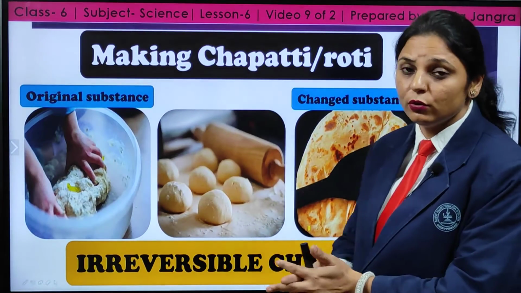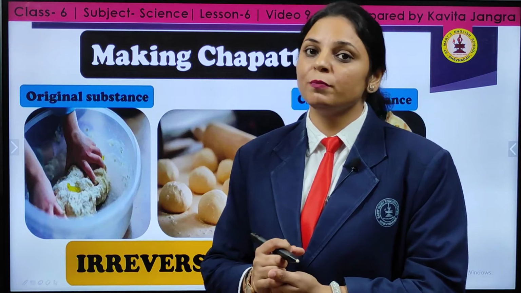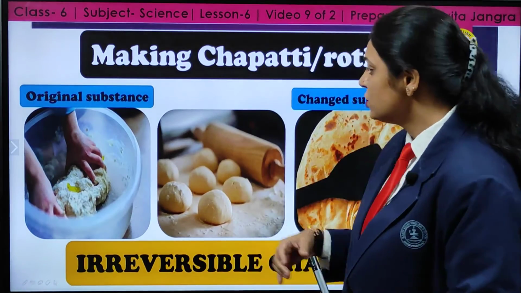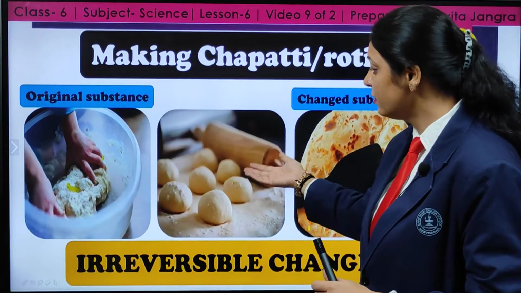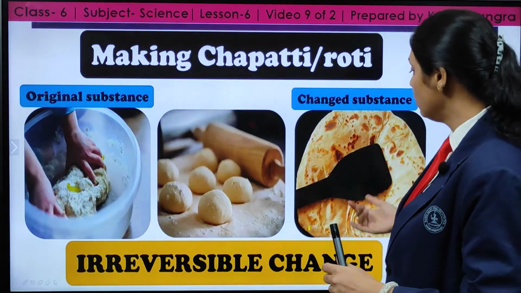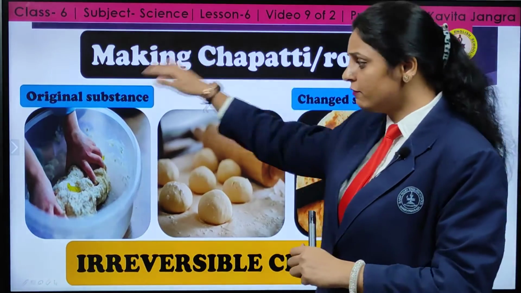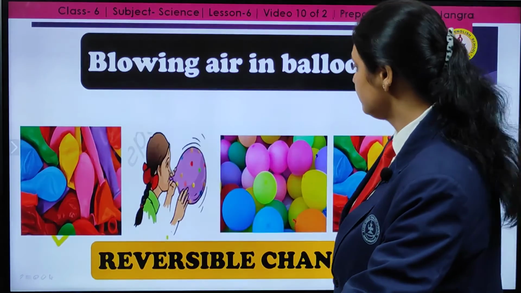Now, you all know that you are observing your mother making a chapati. She used to make the chapati from the wheat flour. First of all, what does she need? She needs to make the dough from the wheat flour. Later on, she gets the dough from the wheat flour, and she makes a chapati for you. Is it possible to reverse the cycle? No. It is an irreversible change.